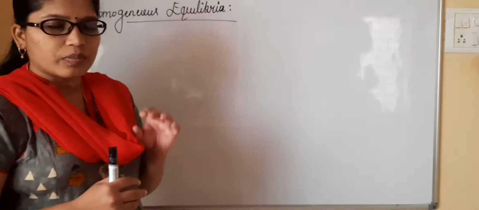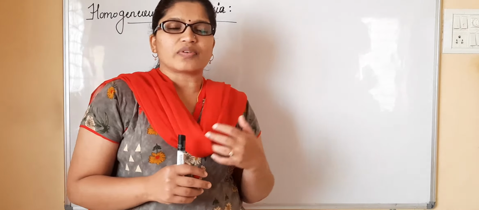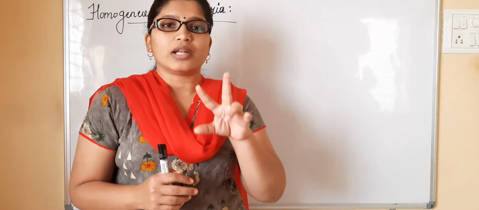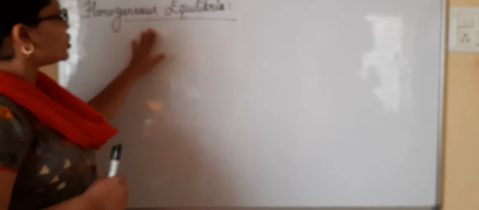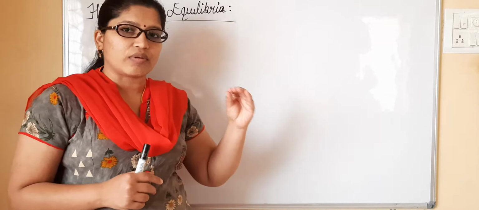So particularly if you consider types of equilibrium, the medium plays an important role. Based on the medium criteria, there are mainly two types. One is homogeneous equilibrium and the other is heterogeneous equilibrium.